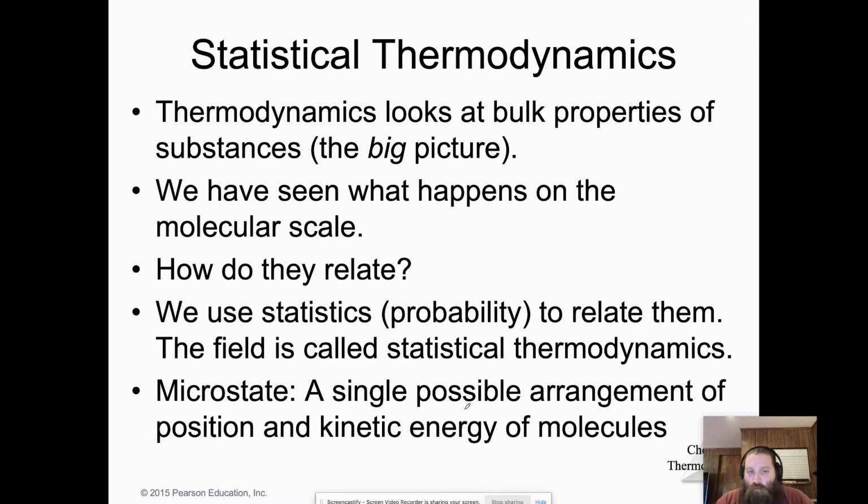We just now looked at what's on the molecular scale. How can we relate that up? Well, basically, we have to look at it as a probability system. And if you study statistical thermodynamics, that is what you're studying, the probability or the bulk properties of a substance. In order to go further with this, I need you to know the word microstate. A microstate is a snapshot of all the positions and velocities of particles at a single moment in time.